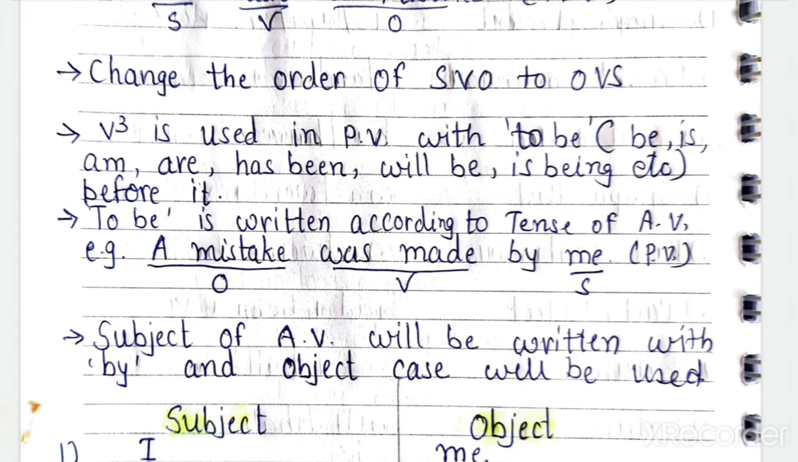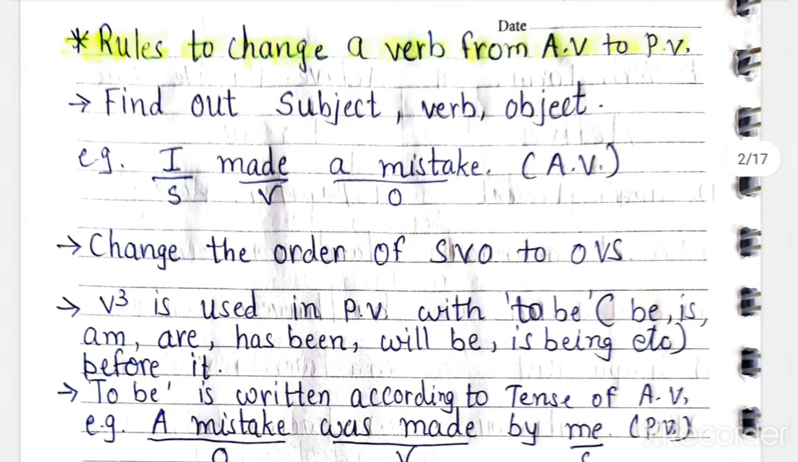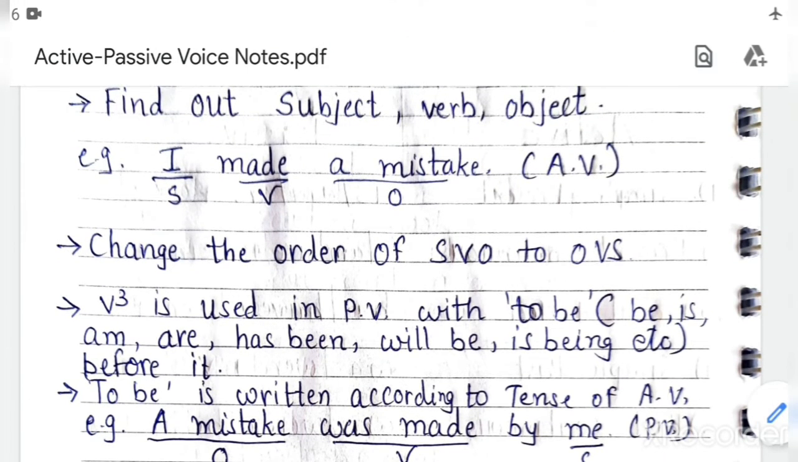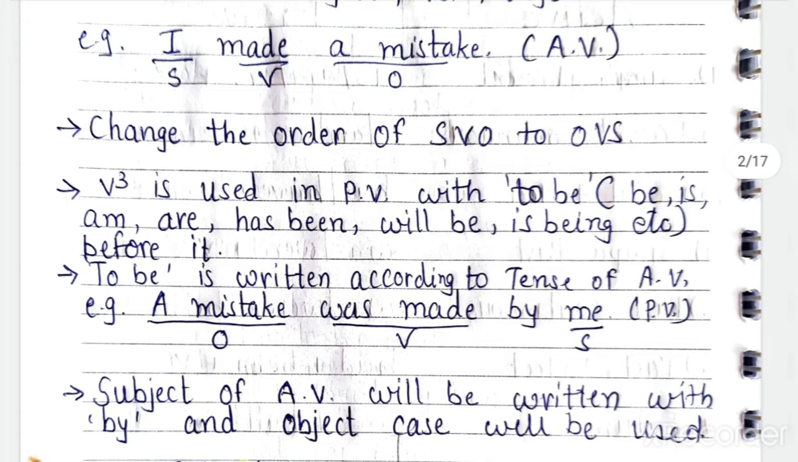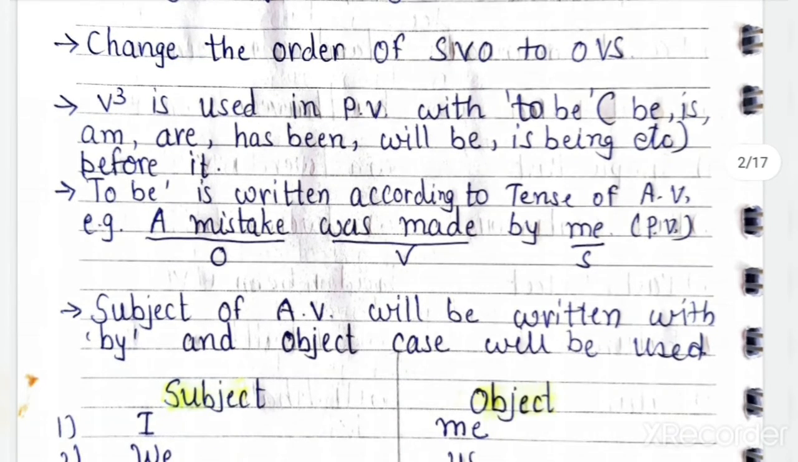For example, here I made a mistake. The sentence is given, I made a mistake. So here past tense is given. See, here I made a mistake, and made is showing past tense. So we use the to be form of past tense, was. Understood? We will use was. And what is the object here? A mistake. So a mistake will become the subject of passive voice.